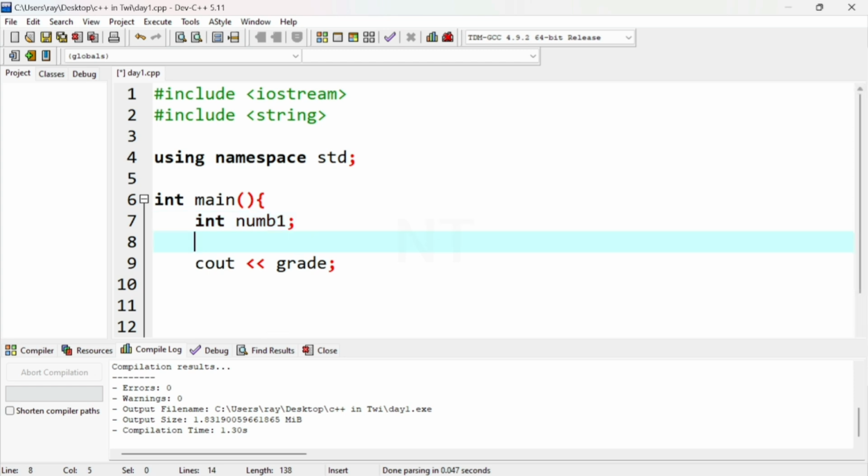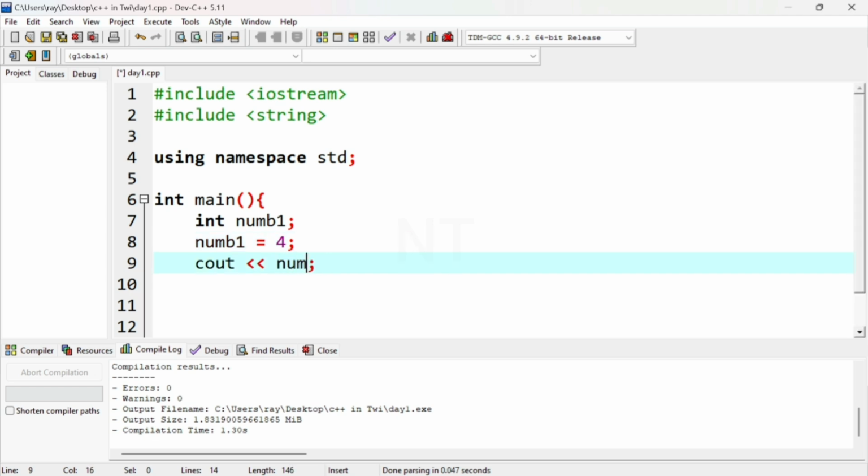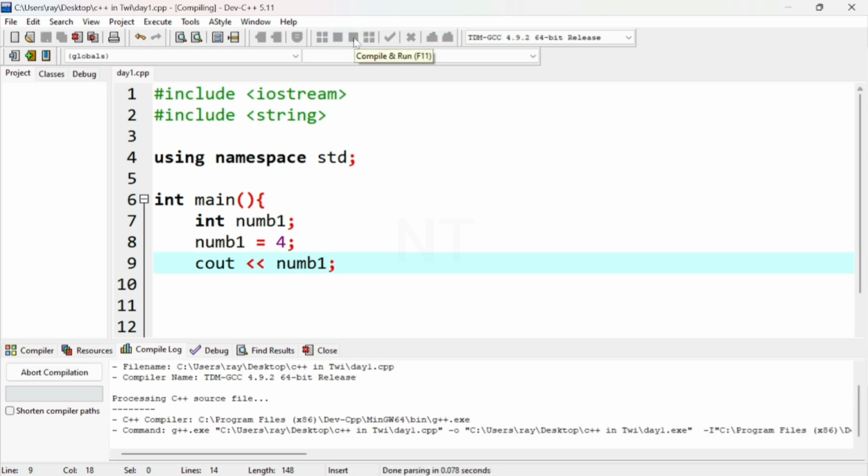Let's say num1 is assigned 4, terminate. We don't put integers in quotes. Integer is for only positive and negative whole numbers, maybe 4, -4, 3, 20, 100. So now if I do cout num1, if I call the variable, I'm going to get 4.